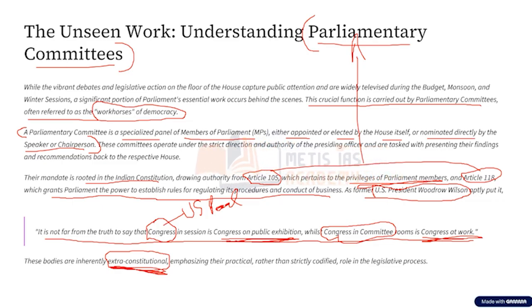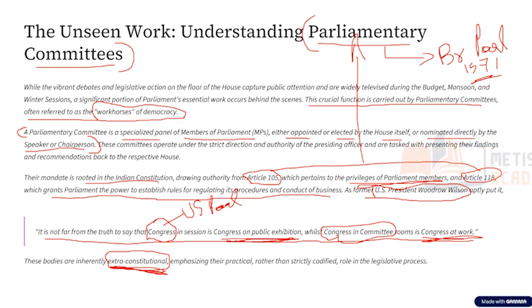Now, having said that, where did we get the roots of parliamentary committees in India? The roots of parliamentary committees in India also go back to the British Parliament. So it is from Britain that we took the aspects of what we call parliamentary committees. Another very important thing is that the parliamentary committee was first established in the year 1571 in Britain.